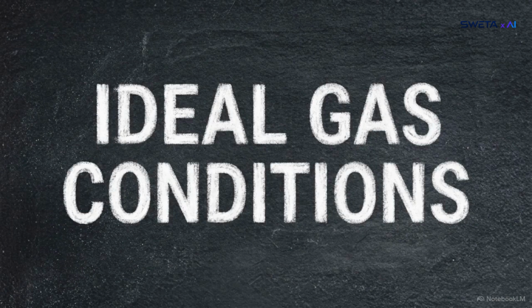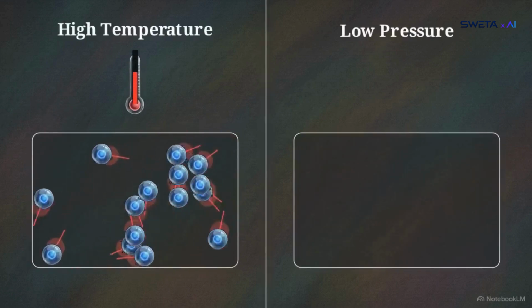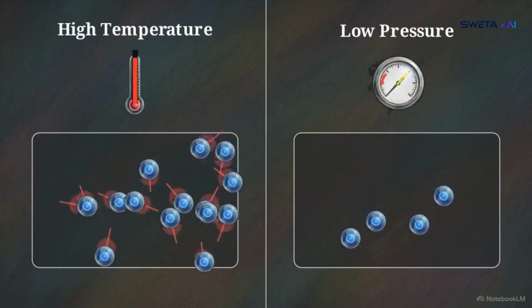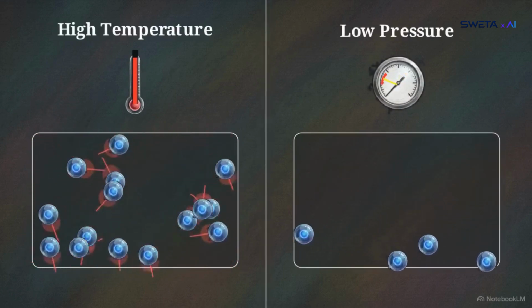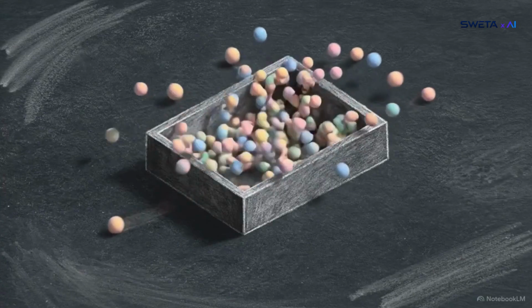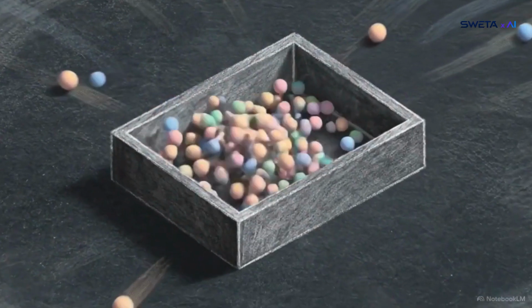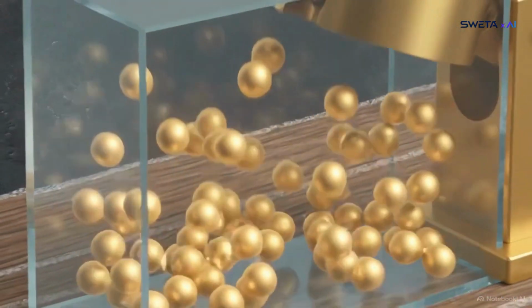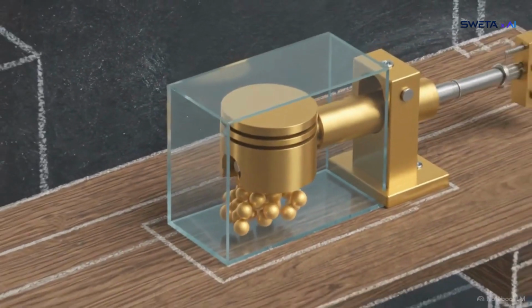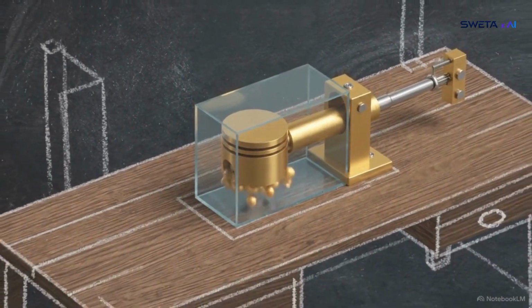conditions: high temperature, where they move too fast to attract one another, and low pressure, where they are too sparse to interact frequently. Kinetic theory provides the mechanical foundation for the gas laws. By accounting for the microscopic choreography of mass and collision, the large-scale behavior of a gas follows a consistent mathematical logic.